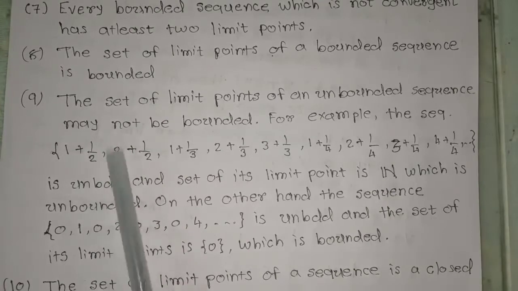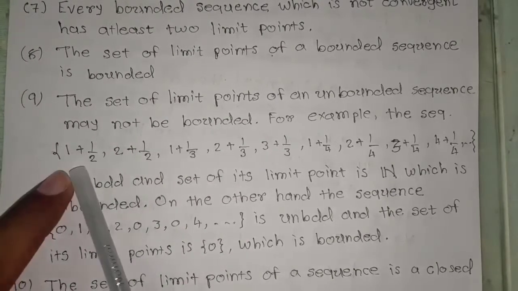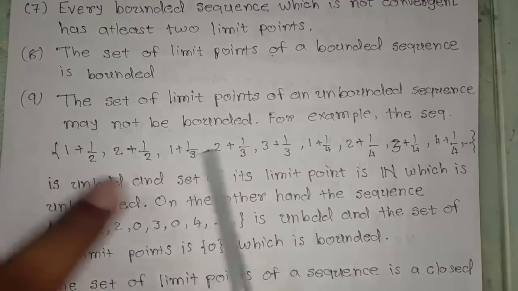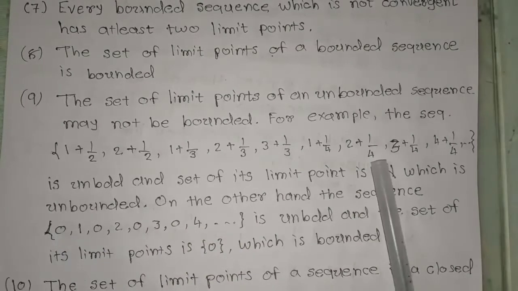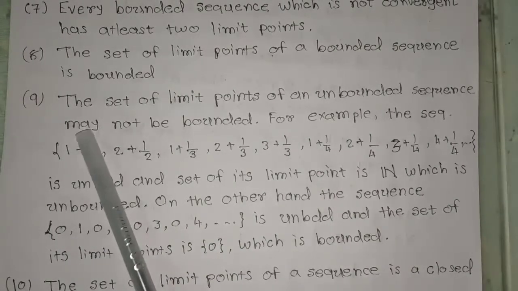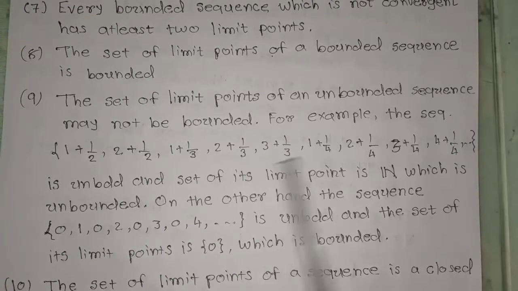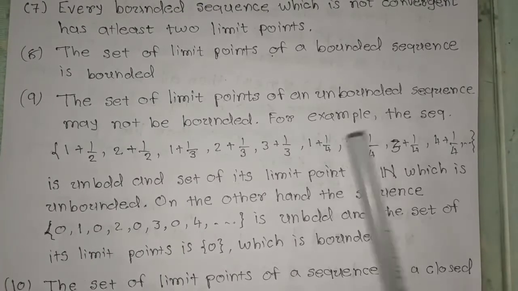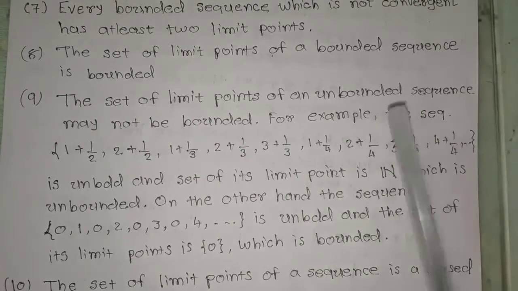How can I see here, we can see here that these numbers 1 plus 1 upon 2, 1 plus 1 upon 3, 1 plus 1 upon 4, these terms are approaching 1, and similarly these terms 2 plus 1 upon 2, 2 plus 1 upon 3, 2 plus 1 upon 4, okay, these terms are approaching 2, and similarly these terms are approaching 3.